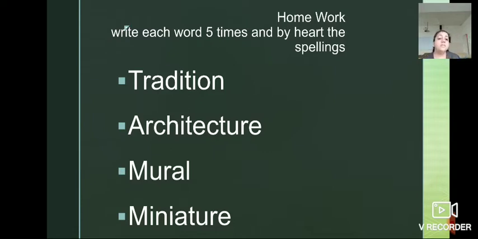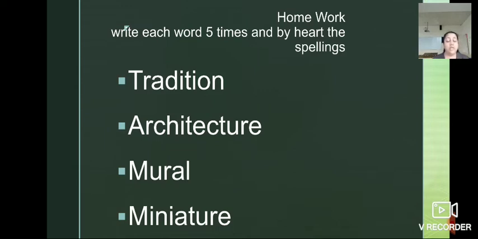That is why those paintings are known as miniature paintings. And mural spelling is M-U-R-A-L. Understood? So children, you have to write these words 5 times in your notebook and learn their spellings by heart. You can learn the meanings by heart also.